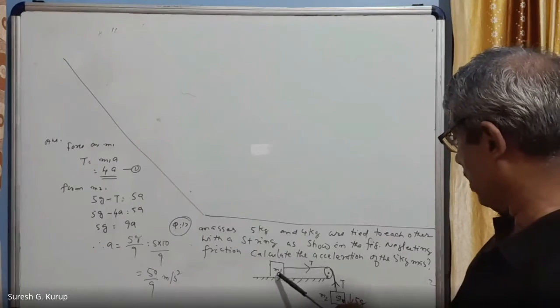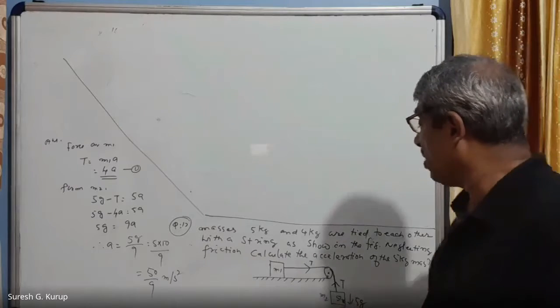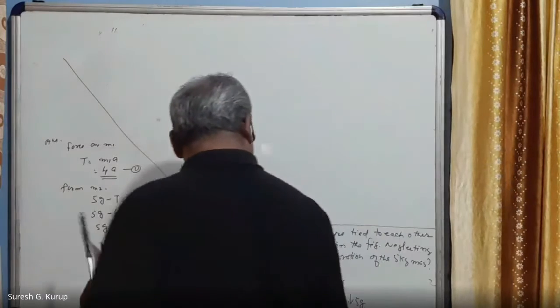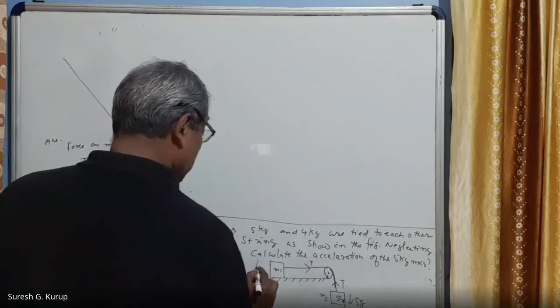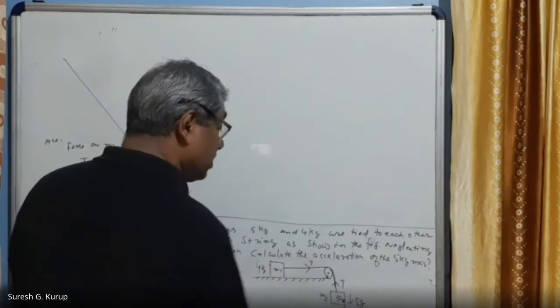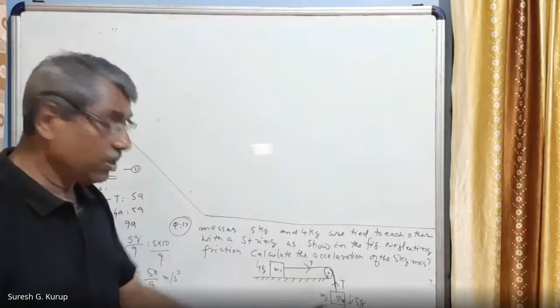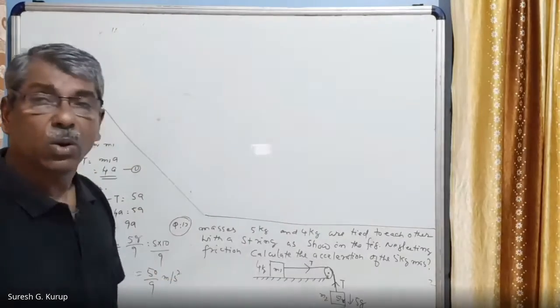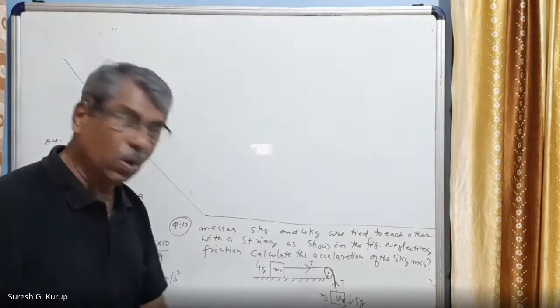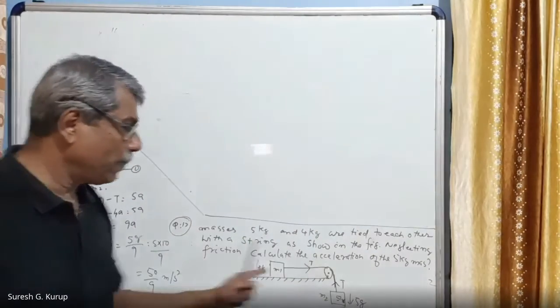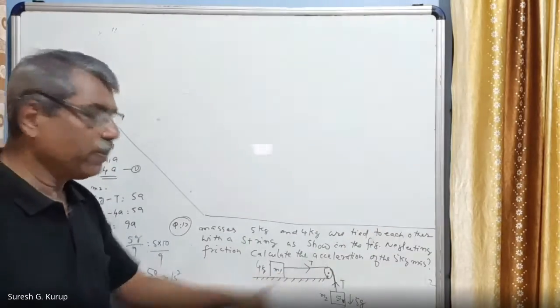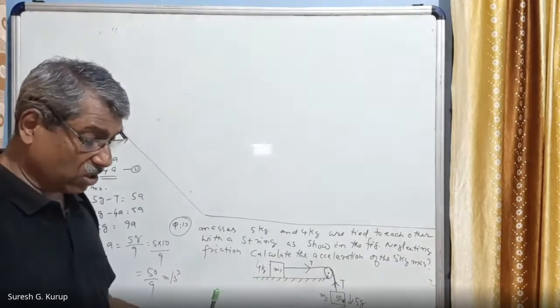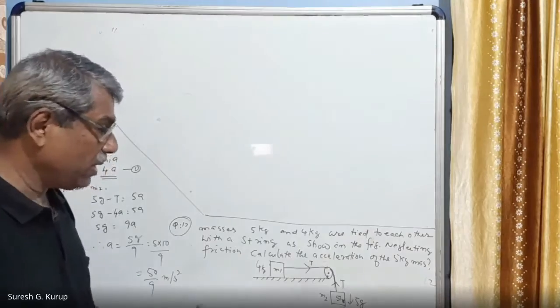And M1 is 4 kg. This is 5 kg. This is 4 kg. This is the condition. Therefore, the system will go downwards. 5g will go downwards, right? This will be pulled towards the pulley. So the system will have an acceleration. That acceleration also can be calculated.